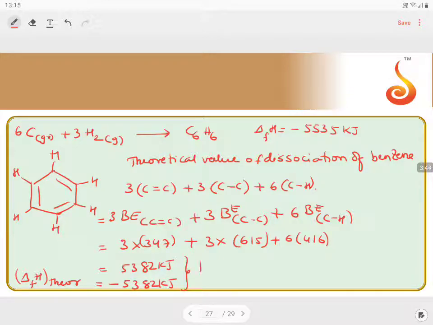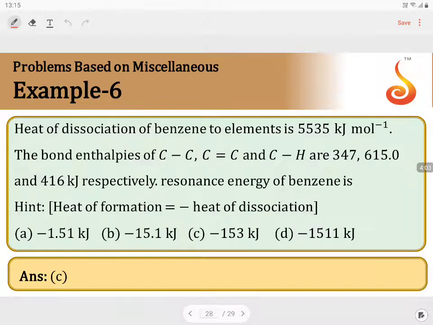Now the resonance energy is given as experimental value minus theoretical value, that is minus 5535 plus 5382, which comes to be minus 153 kilojoules, which is in option C.